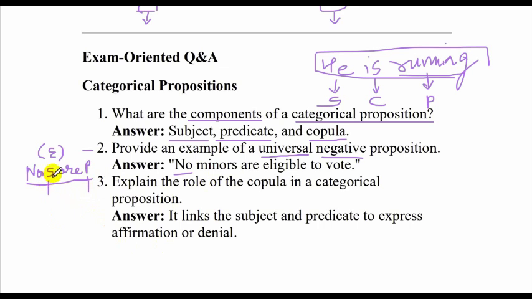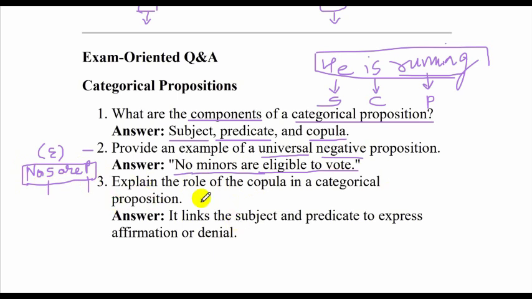Minors is subject, are is the copula, and P stands for eligible to vote. So this is an example of E proposition. Even if you can't recollect an example like this, you can simply write this also: no S are P.